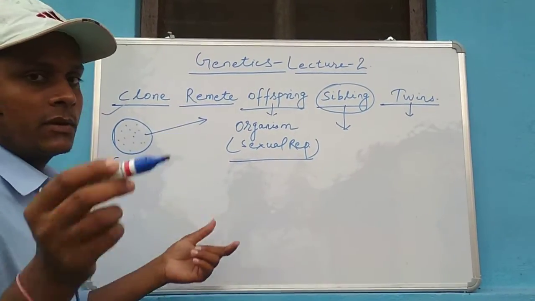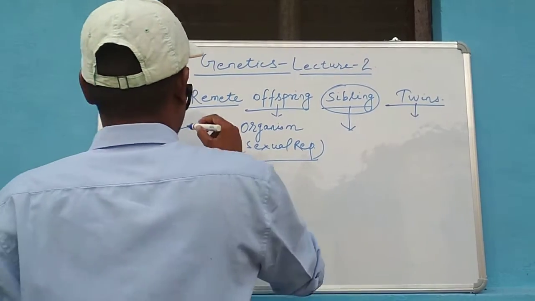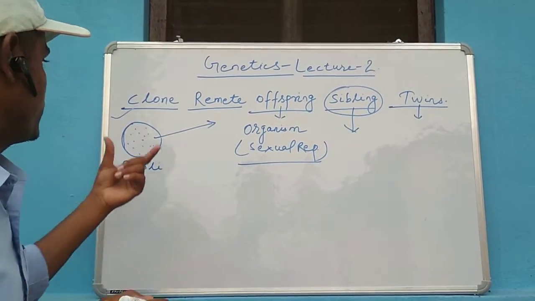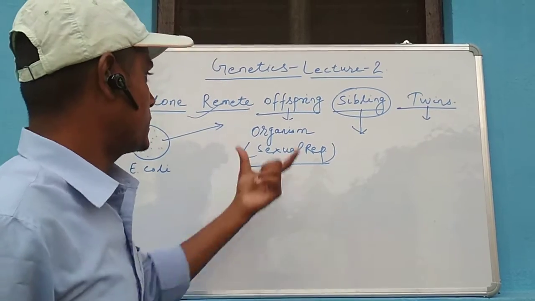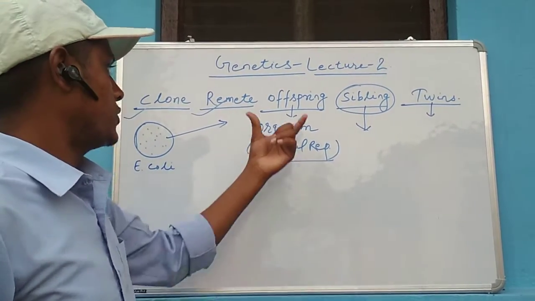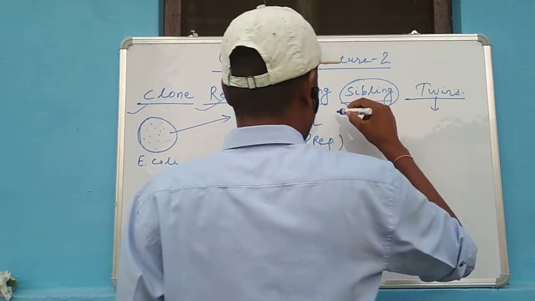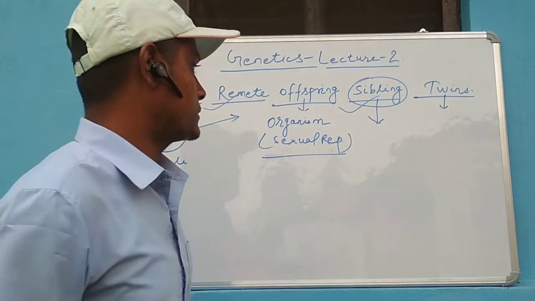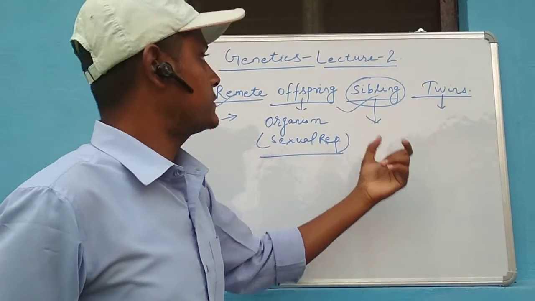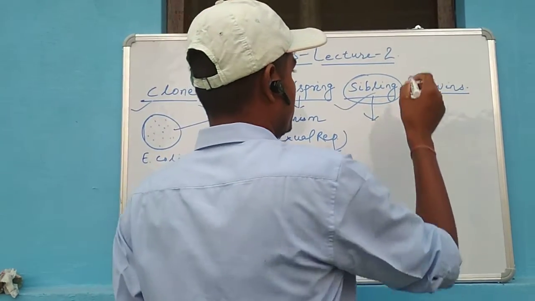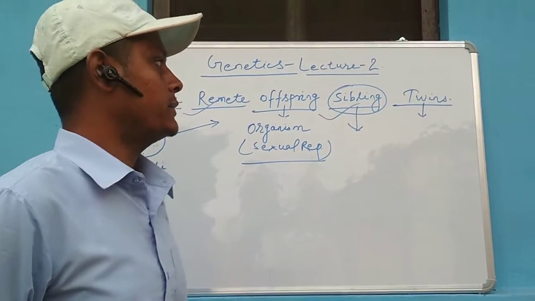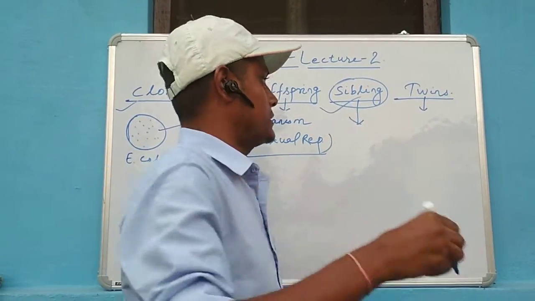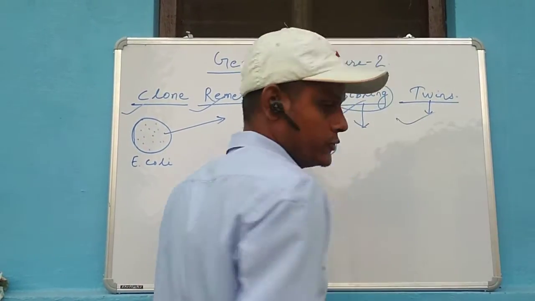Each representative of clone is remit. The product of sexual reproduction is offspring. The product of sexual reproduction through the same parents is sibling, and the product of sexual reproduction through the same parents and a single pregnancy, that is twins.